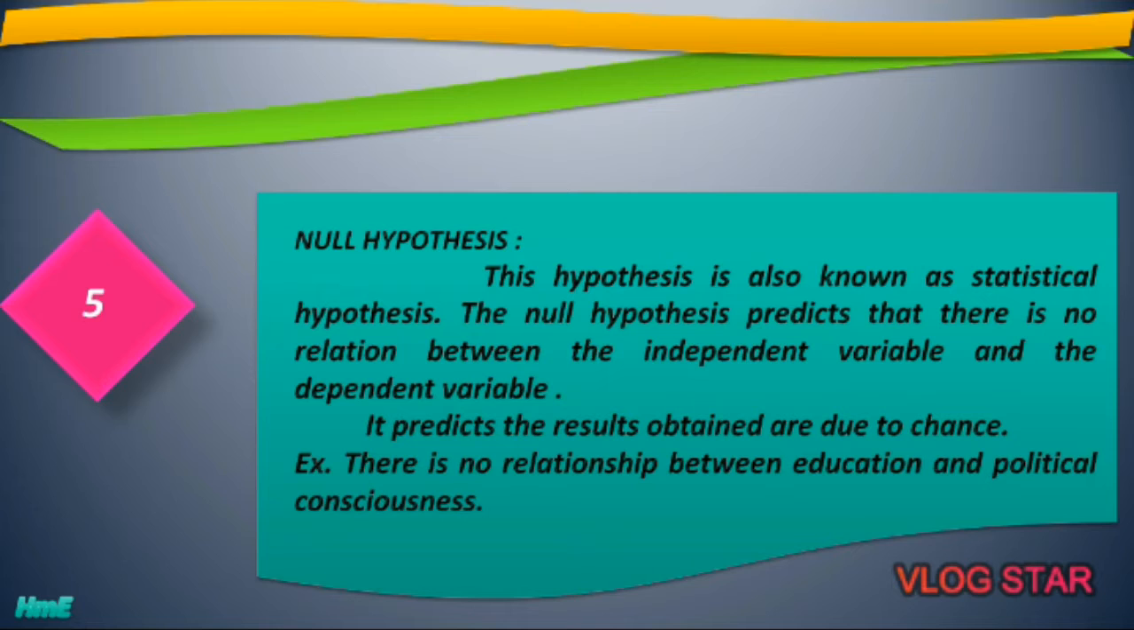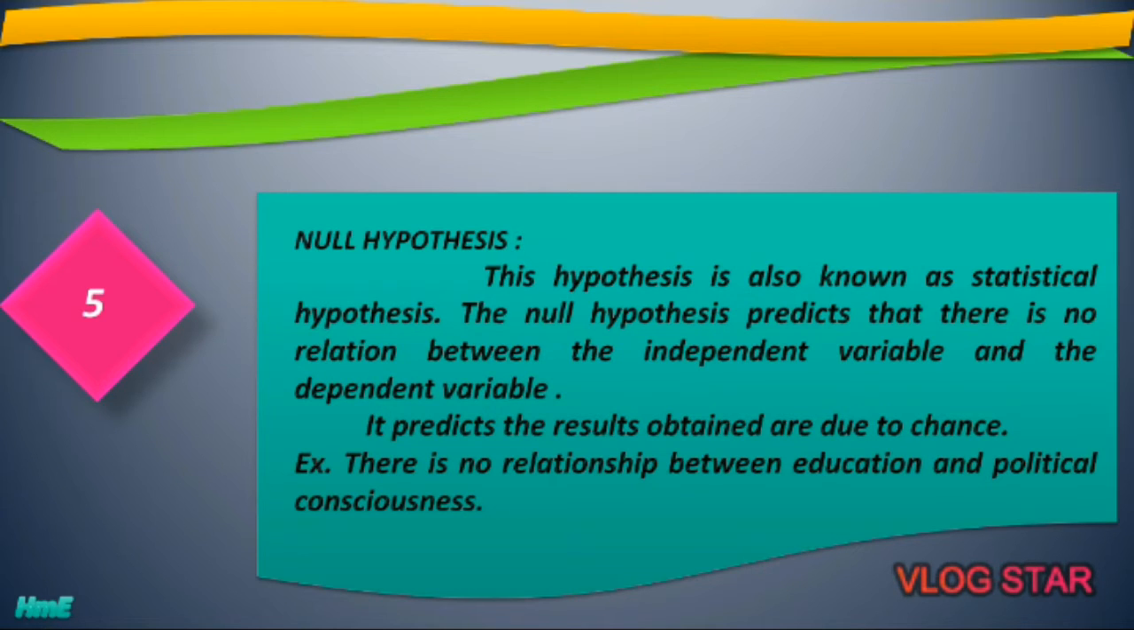So number 5, Null Hypothesis. This hypothesis is also known as statistical hypothesis. The null hypothesis predicts that there is no relation between the independent variable and the dependent variable. It predicts the results obtained are due to chance.